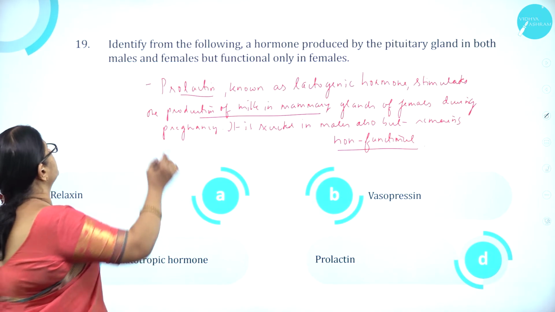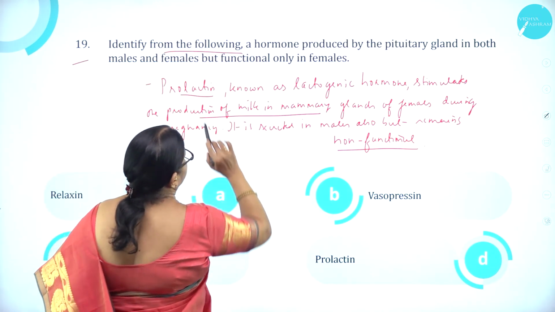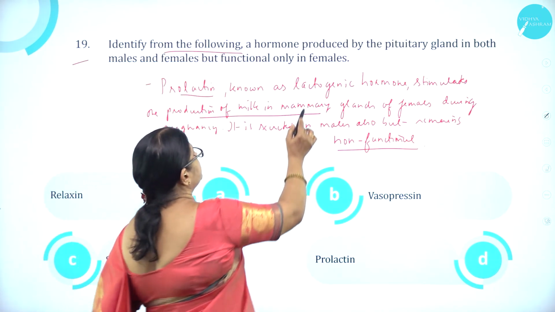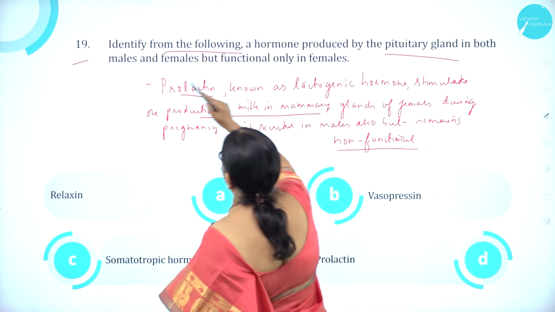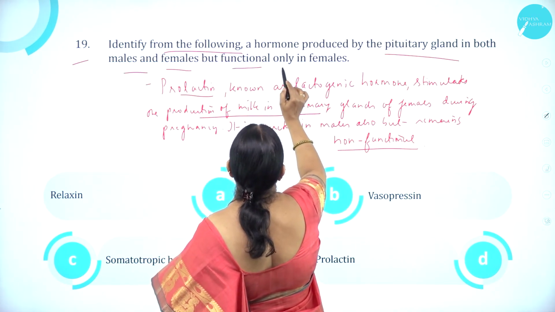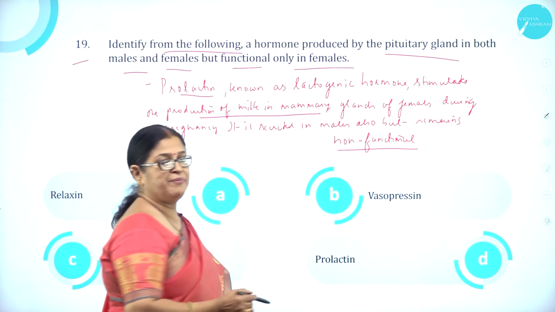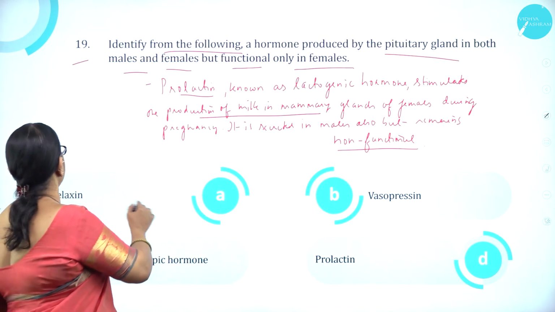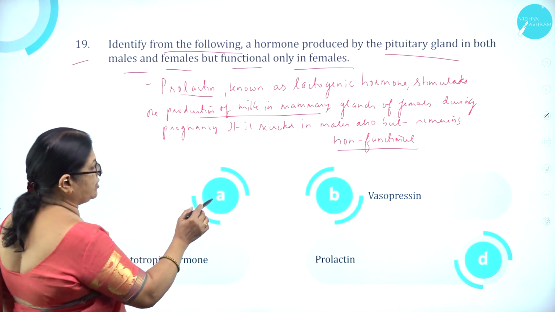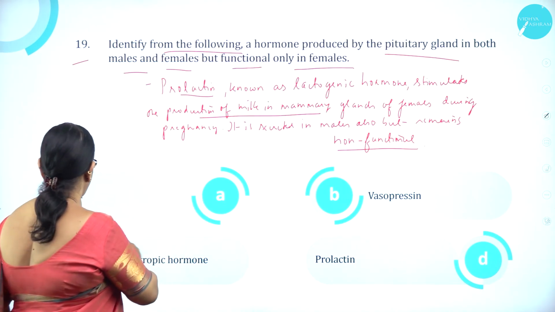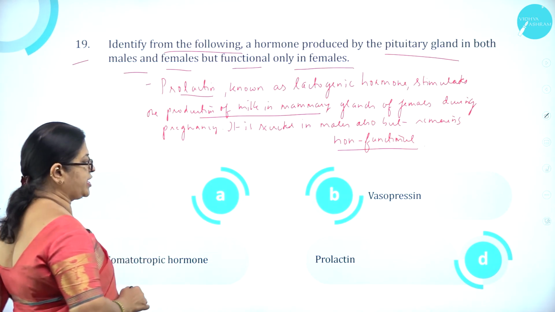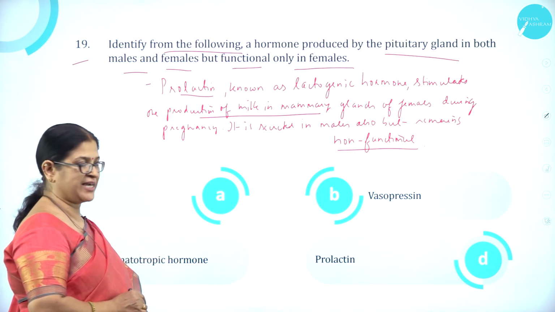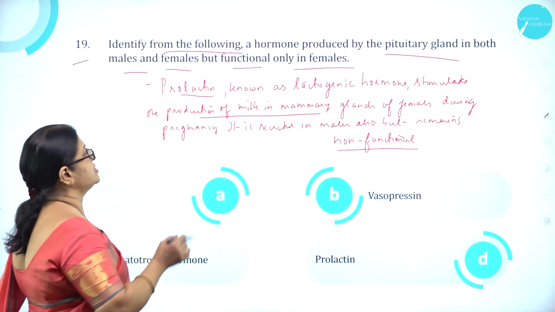Moving on to question number 19. Identify from the following a hormone produced by the pituitary gland in both males and females but functional only in females. That means non-functional in males. So what is that hormone? Option A, relaxin. Then option B, vasopressin. Option C, somatotrophic hormone. And option D, prolactin. So the answer is prolactin.